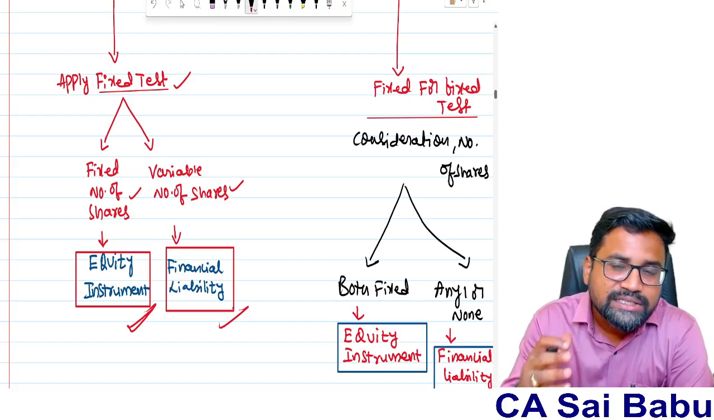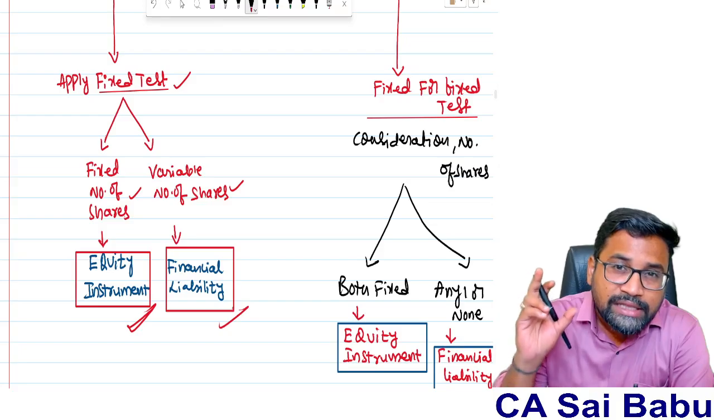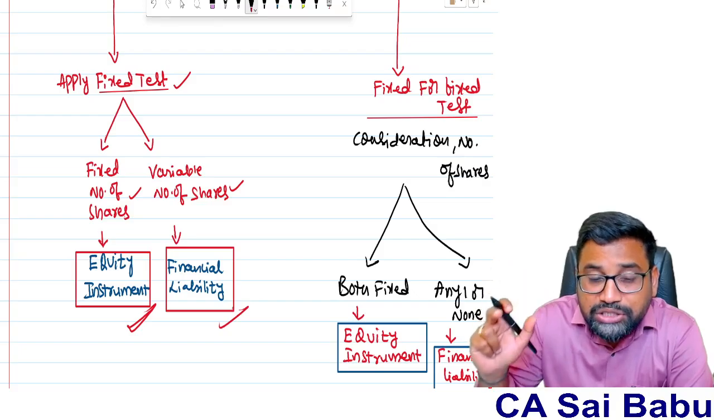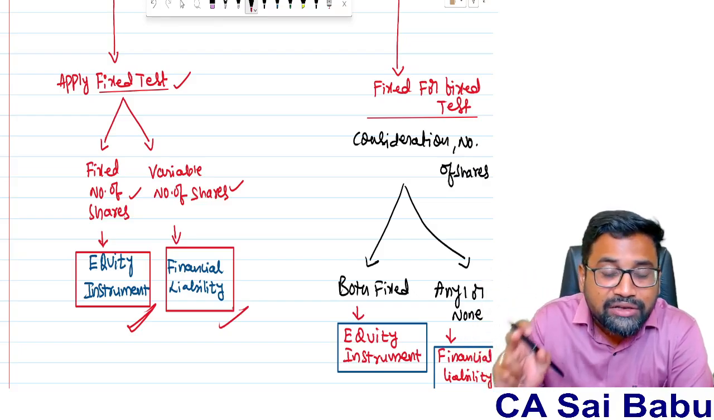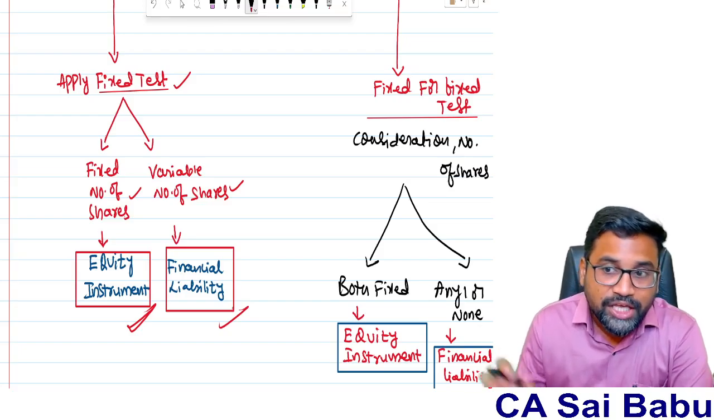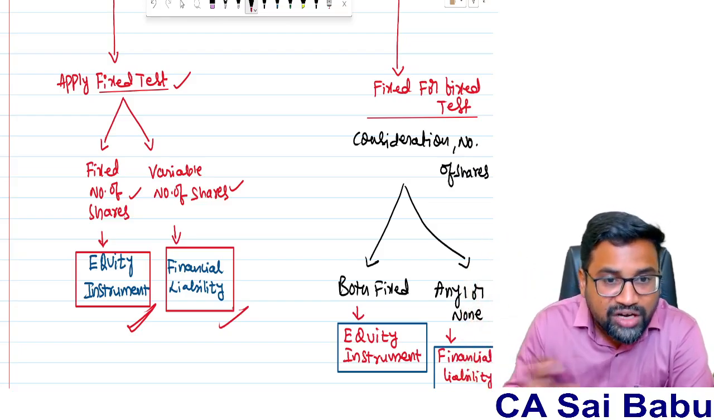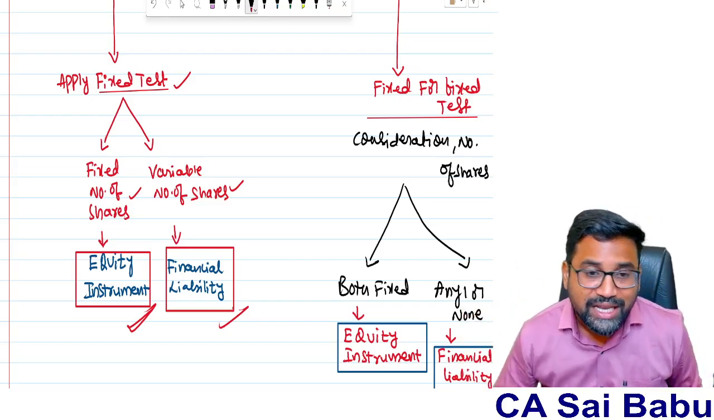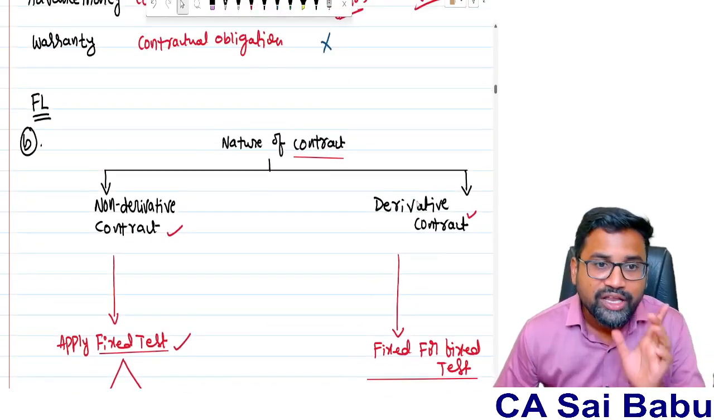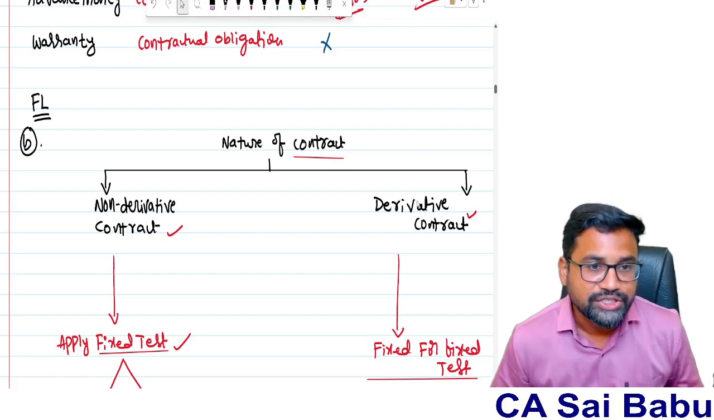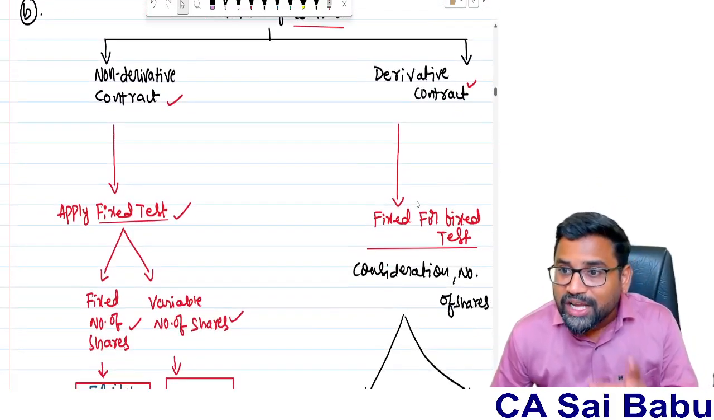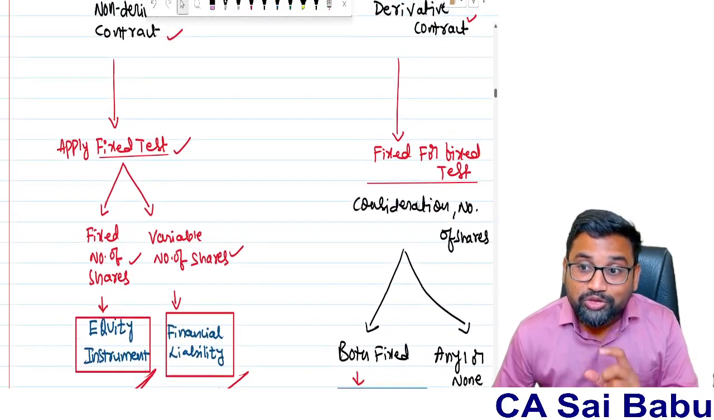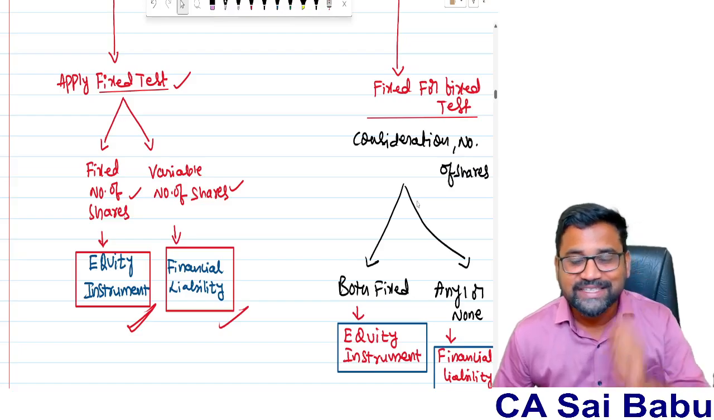So the intention of the standard is very simple. At the time of entering into the contract itself, if you know that ultimately you are going to settle this contract by issuing a fixed number of equity shares, then better you treat it as an equity instrument. If the number of shares to be issued is not fixed, you are going to settle it by a variable number of shares, then you treat it as a financial liability. And that is if the contract is non-derivative in nature. And suppose the contract is a derivative contract, then you have to apply the fixed for fixed test.